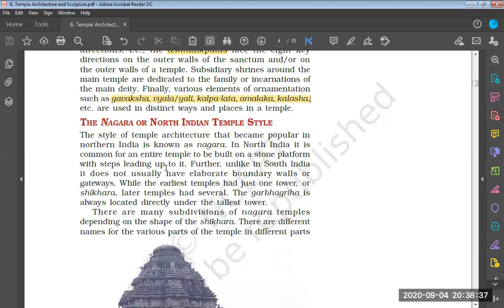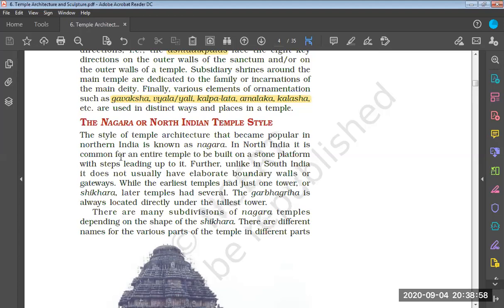So till now we have discussed the broad features of the temple architecture in India. Now we are going to discuss the Nagara or the North Indian temples, the Nagara style of temple architecture. This is the main part of the discussion for the day. The style of temple architecture that became popular in northern India is known as Nagara.